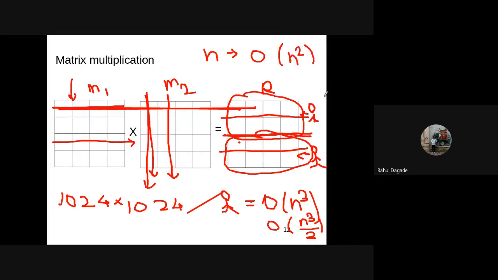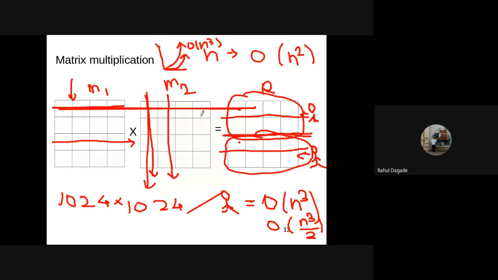That means you have reduced the complexity. Previously the complexity was O of n cube, isn't it? Now you have reduced it to O of n square.